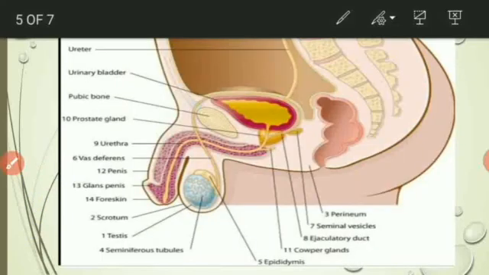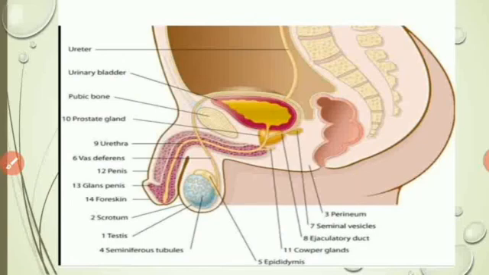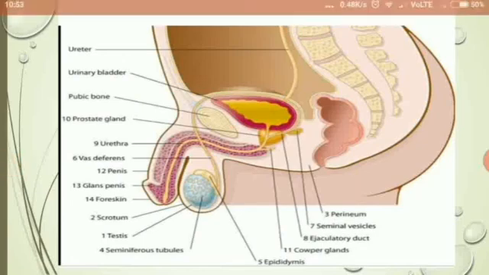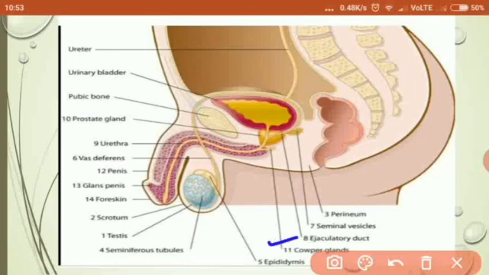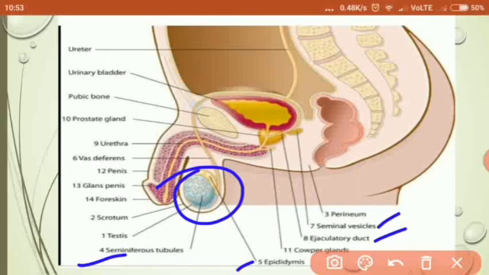So this is another view of the male reproductive organs. I'm showing this figure because it shows you Cowper's gland here. See, I told you it is somewhere here, and it releases its secretion at the start of the penis, or at the end of the urinary bladder. Then other things you have seen, like the perineum, seminal vesicle, ejaculatory duct, epididymis, and seminiferous tubules. You can see the seminiferous tubules clearly here. Even the epididymis is clear in this picture. So I have added this picture for you.